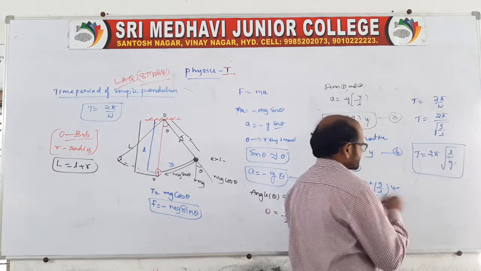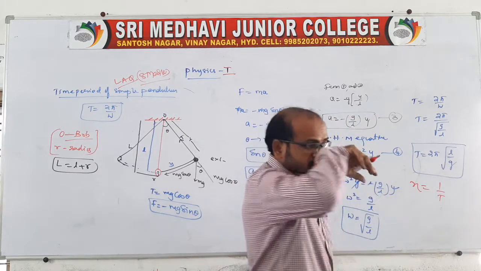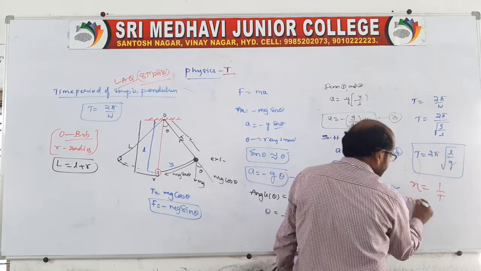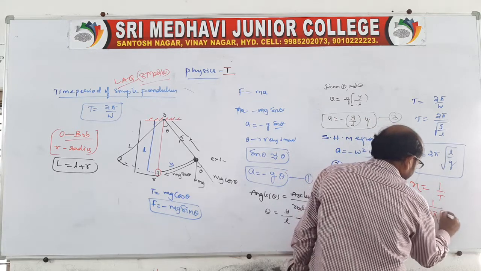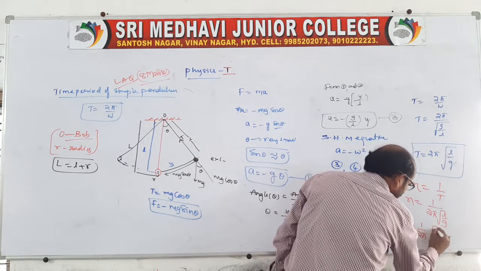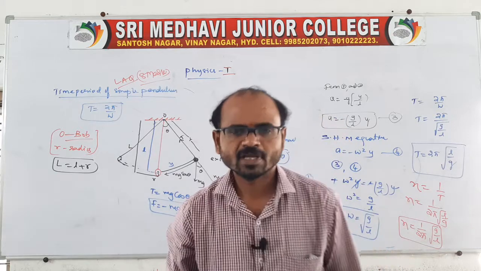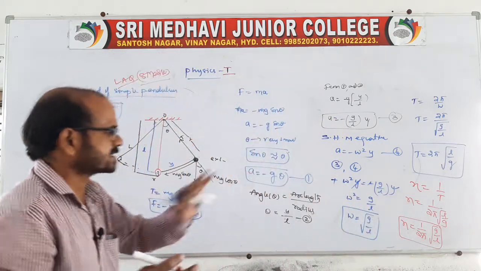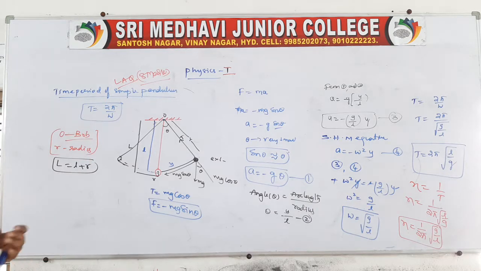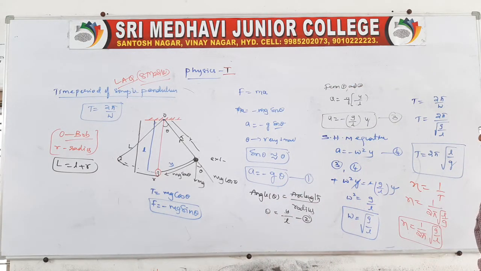Suppose he is asking for the frequency. Then frequency is nothing but 1 by time period. Therefore, writing the time period here, frequency is equal to 1 by 2 pi into root over g by L, which is the frequency of a simple pendulum. Simple pendulum frequency n is equal to 1 by 2 pi into root over g by L. Is it clear now, everyone? This is the derivation related to the time period of a simple pendulum.